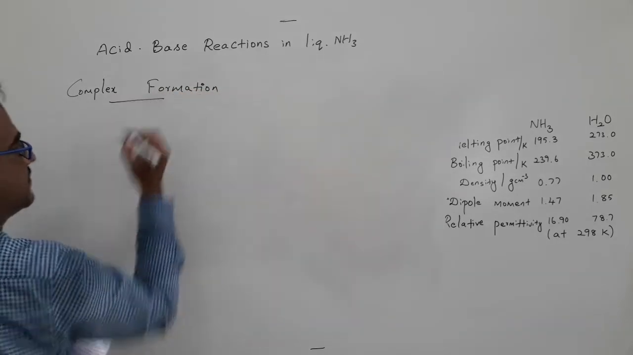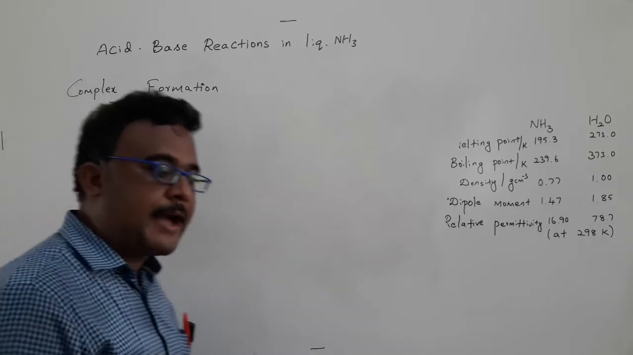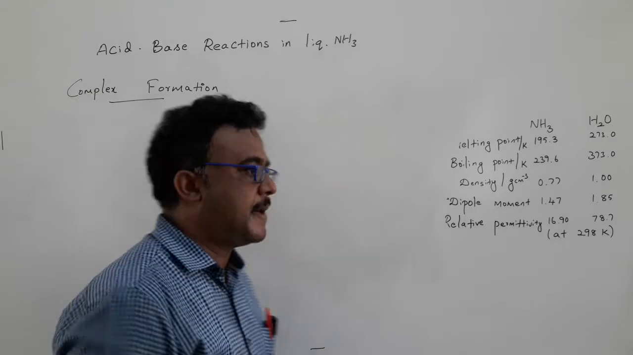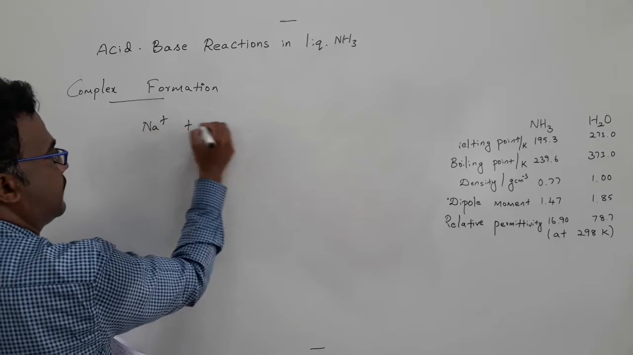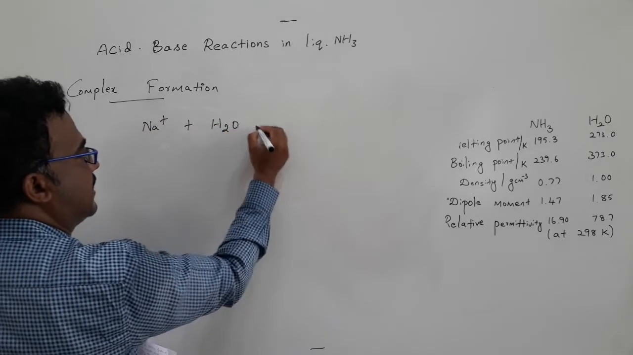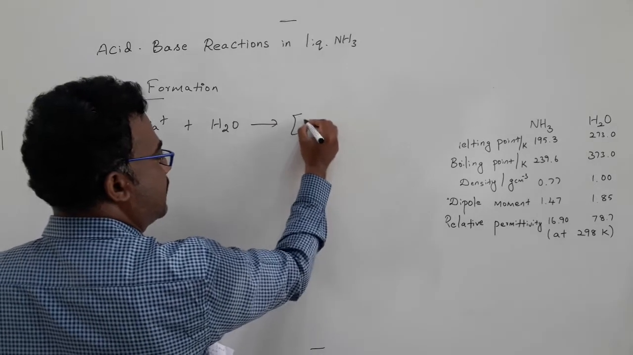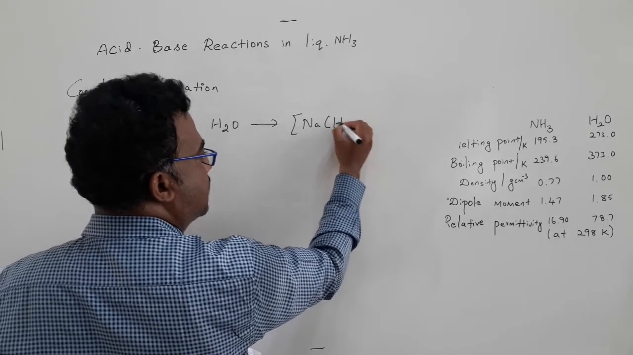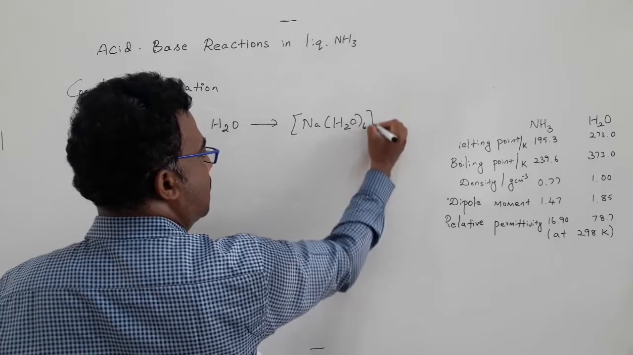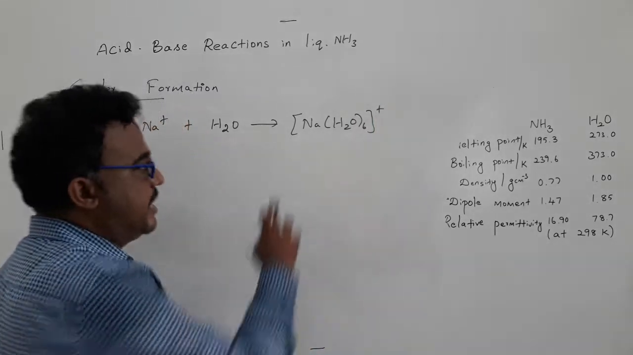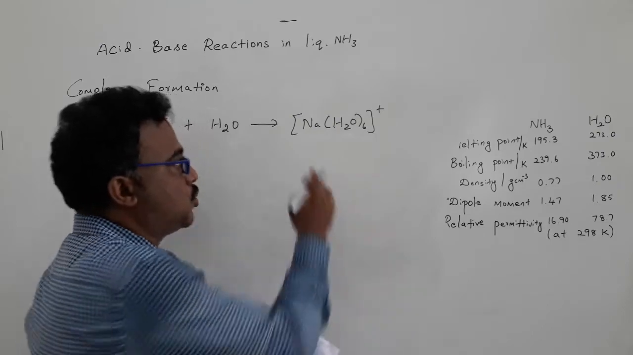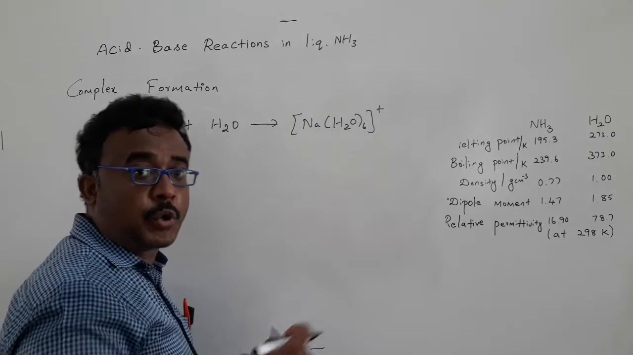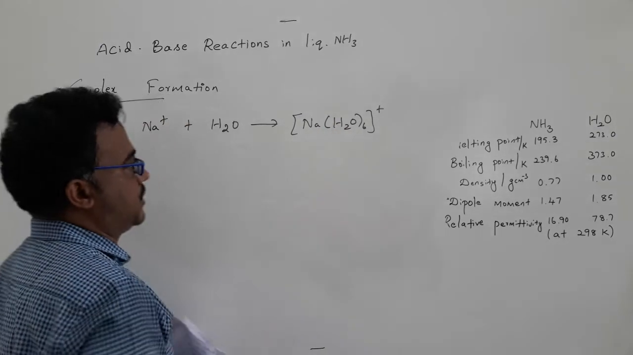When we come to complex formation, both of them can parallelly form a complex. For example, if we dissolve a sodium ion in water, we know that it can form a complex, [Na(H2O)6]+. The sodium ion is surrounded by 6 water molecules to form an octahedral geometry. The sodium ion is stabilized by water molecules through ion-dipole interactions.